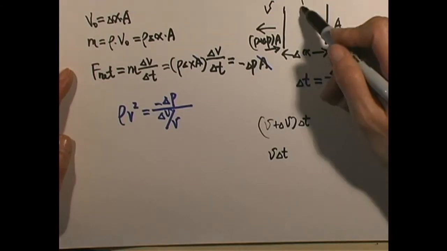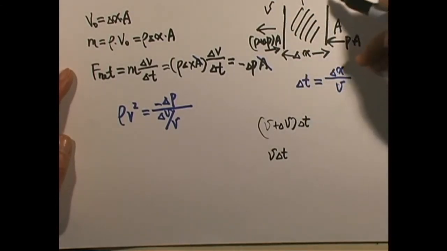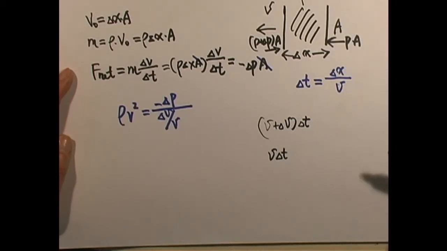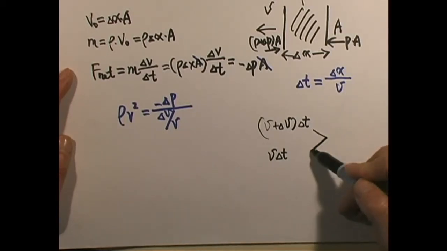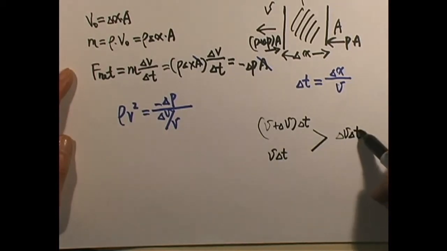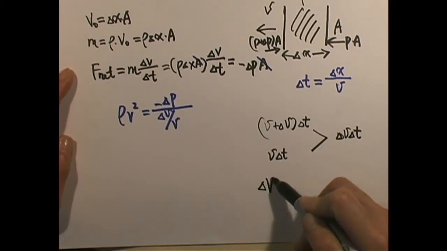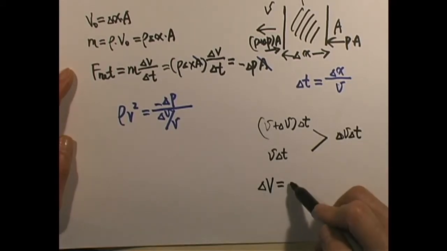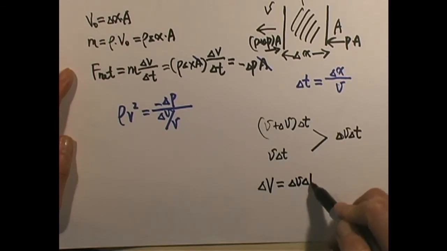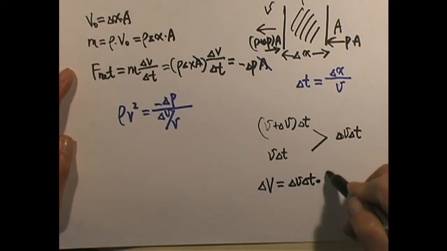Therefore, this slice of fluid gets compressed because the leading phase travels slower than the trailing phase. The difference between these two is delta V times delta T, which means the slice gets thinner. This is the change of volume. So the change of volume, delta capital V, is the shortened length of this flowing fluid element times cross-section area.